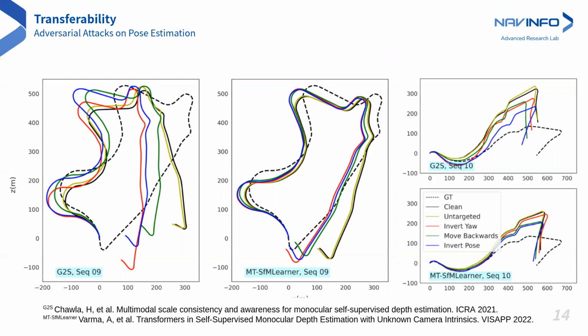We utilize G2S, which uses a similar CNN-based architecture as SC-depth. However, it uses a slightly different set of training losses. Next, we utilize MTSFM Learner, which uses a transformer-based architecture, unlike the CNN-based SC-depth. We observe that untargeted adversarial perturbations do not transfer to other models. However, targeted adversarial perturbations do transfer to the other models with different architectures and training losses. They result in an increased odometry drift, but do not catastrophically alter the shape of the trajectories.